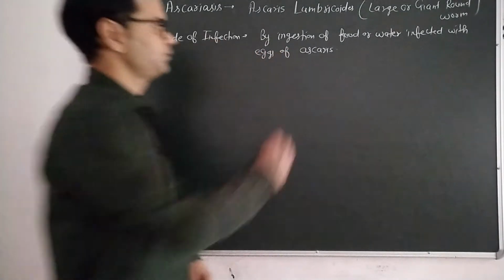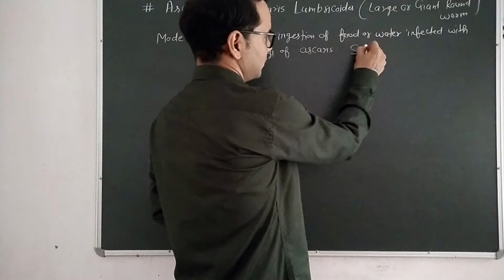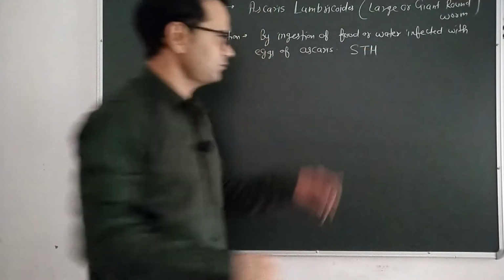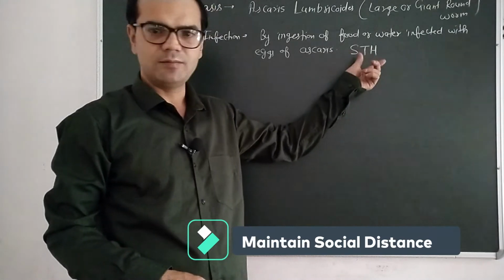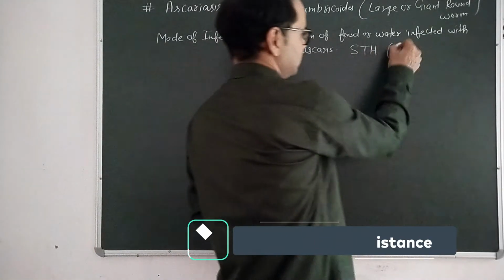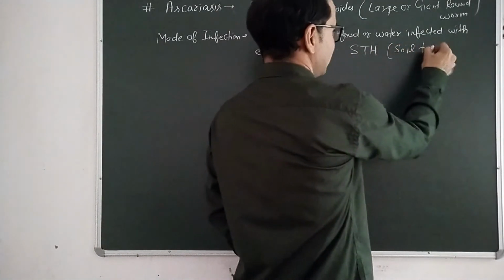It is also transmitted by STH, that means soil-transmitted helminths. So it is transmitted by soil also.